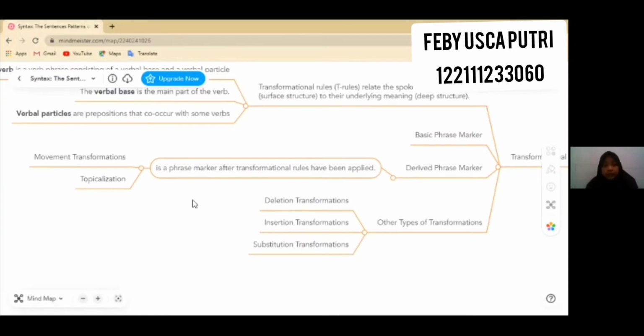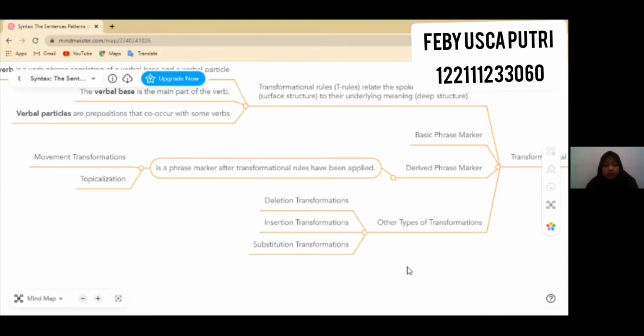Examples of sentences related in this way are "Anthony took off his shoes" and "Anthony took his shoes off." The particle movement transformation is only one of many movement transformations in which an element of the deep structure is moved from its position in the deep structure to another location. Topicalization is another kind of movement transformation. The topicalization transformation creates a derived sentence with a different focus or emphasis than the basic sentence.